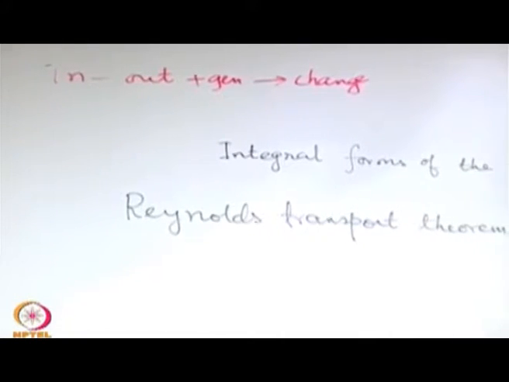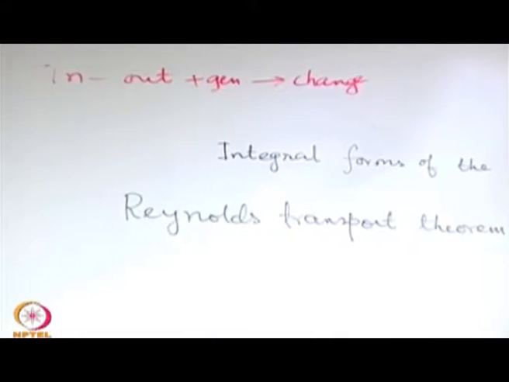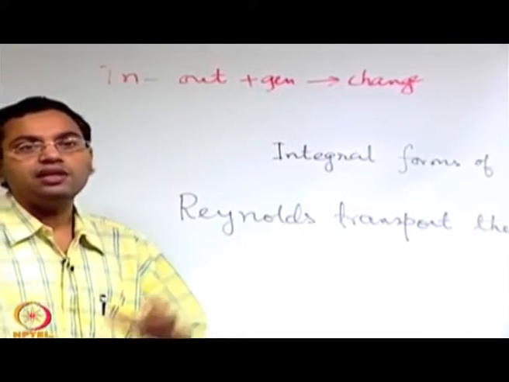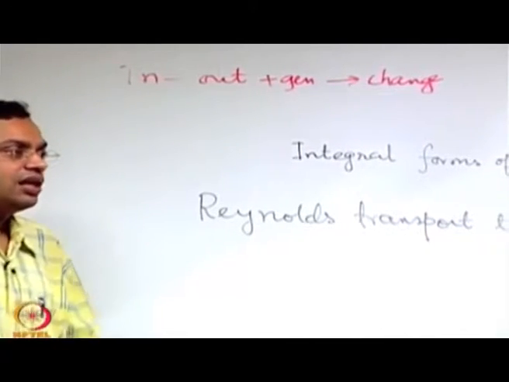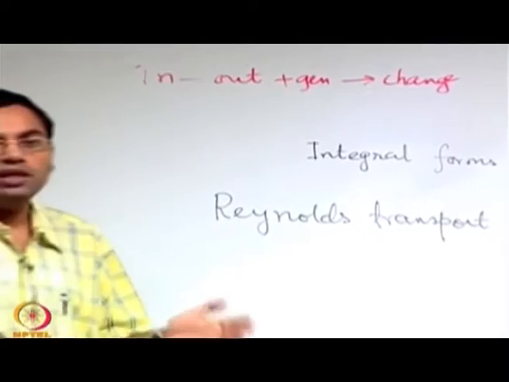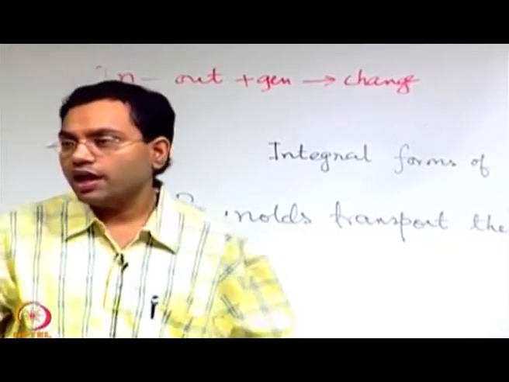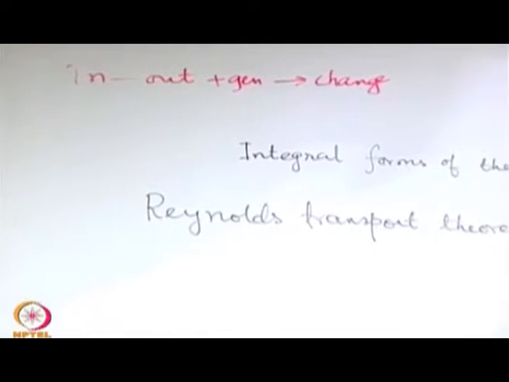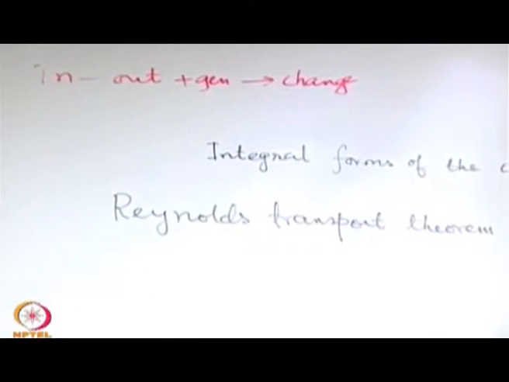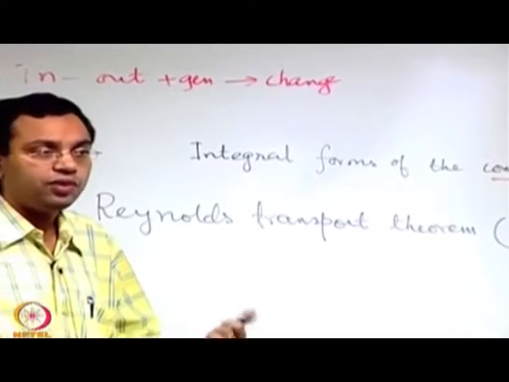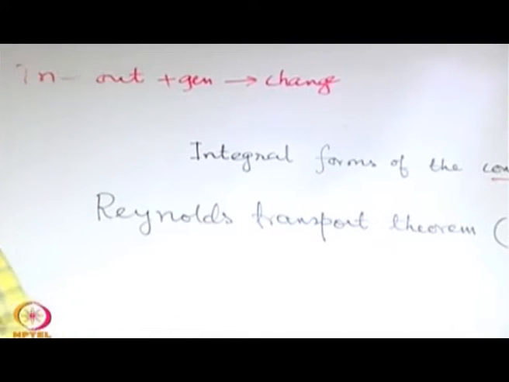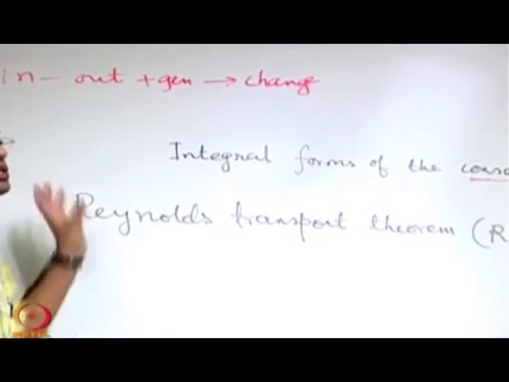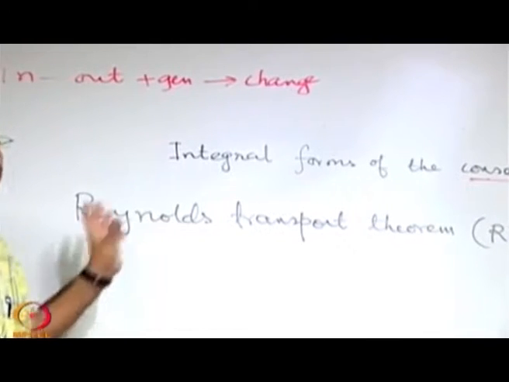If you recall, we have discussed many times that the difference between a traditional way of looking into mechanics, say particle mechanics, and fluid mechanics is the reference frame. Mostly in particle mechanics you are looking at a Lagrangian reference frame, and in fluid mechanics mostly we discuss in the context of an Eulerian reference frame. The reason is obvious: fluids are continuously deforming and it is virtually impossible or very difficult to track individual fluid particles and see how they are evolving. So, the approach that fits mostly with fluid mechanics is a control volume approach.